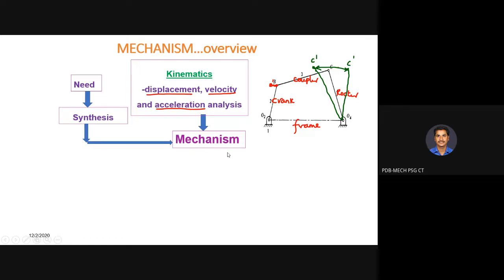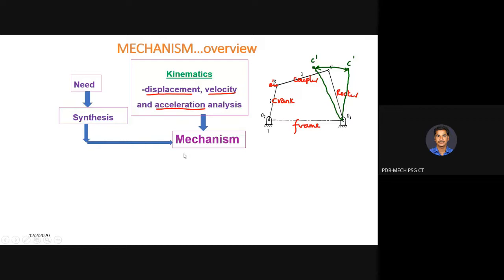You need to study which mechanism is more apt for your requirement or application, and how many links you are going to use for that. Whether it is 4 link or 5 link or 6 link or 10 link. Everything needs to be studied in the synthesis part.